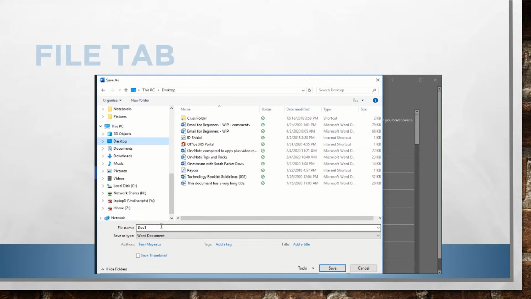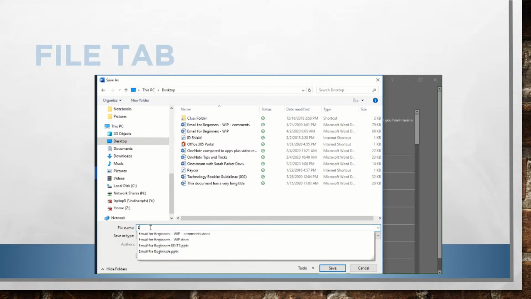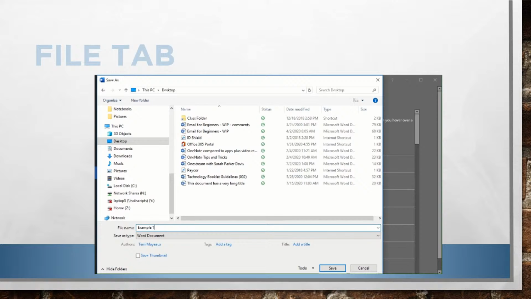Now, as I come down to the bottom, it says that the file name right now is just a default Doc1. And if I were to open more than one Word document in a session, and each one is brand new, I would also be saving maybe Doc2 or Doc3, but in this case, Doc1. So if I click to the right of that, it highlights the name, and I don't have to press Delete or Space or Backspace or any of that. Because it's highlighted, I can just start typing and give it a name. Well, I'm just going to call it Example 1 today.